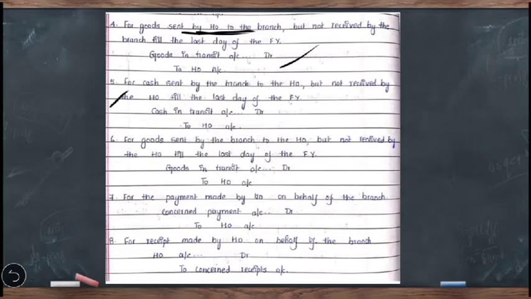Coming to the fifth adjustment, for cash sent by branch to the head office but not received by the head office till the last day of the financial year. Here the branch is remitting the cash to the head office, but it has not reached the head office till the last day of the financial year. It is considered as cash in transit. So what is the entry we have to pass here? Cash in transit account debit to head office account.